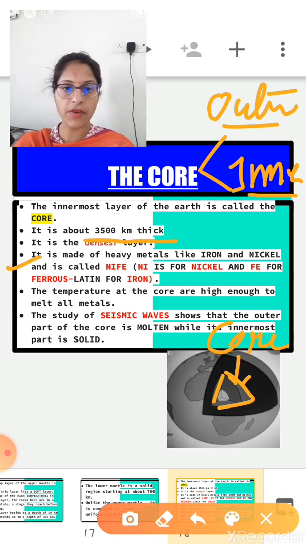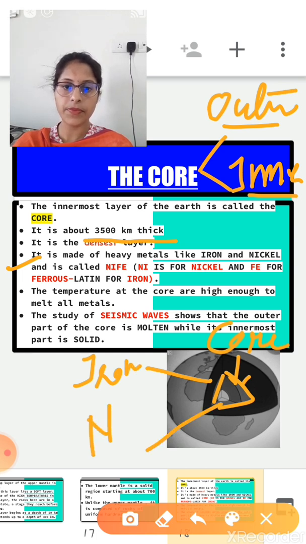It is made up of heavy material. This layer is made up of heavy material like iron and the next one is nickel. So that's why it is called NiFe.